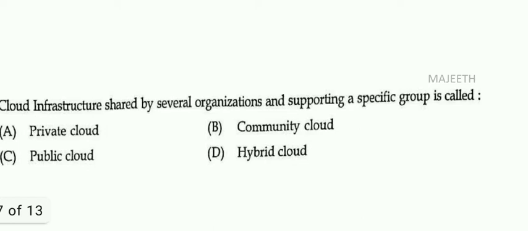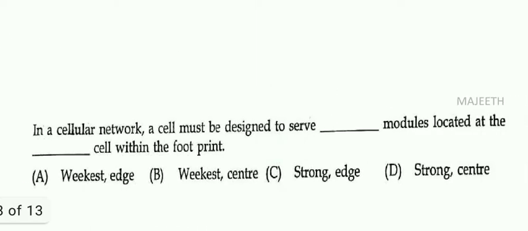Next one, cloud infrastructure shared by several organizations and supporting a specific group is called public cloud, right? So option C, it's a direct question. Right? In a cellular network, a cell must be designed to serve dash modules located at the dash cell within the footprint, right? So mainly how we have to design a cellular network, it has to cover whoever be in the particular footprint, right? Footprint means area covered. So it has to cover even the weakest one, right? So the answer should be weakest one, even though they are in the edge area, right?